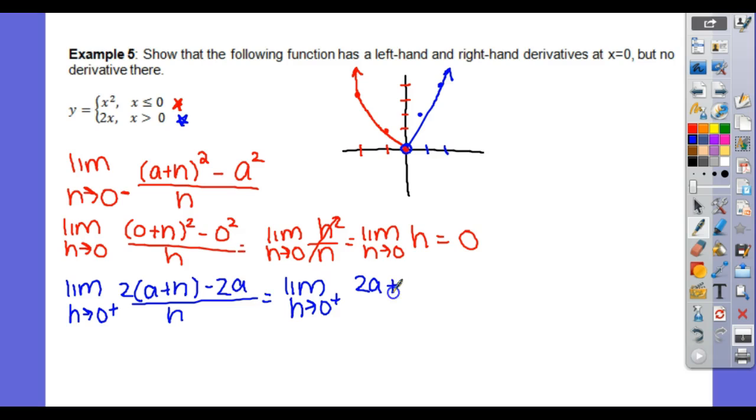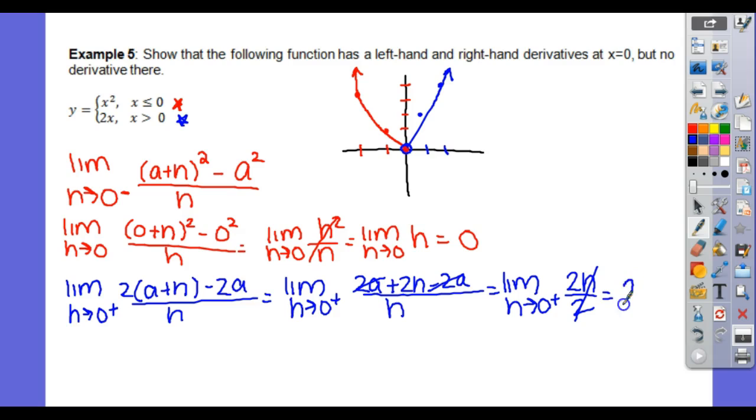So 2a plus 2h minus 2a. Once again, my a would be 0, so it would cancel out either way if I plugged it in or didn't.